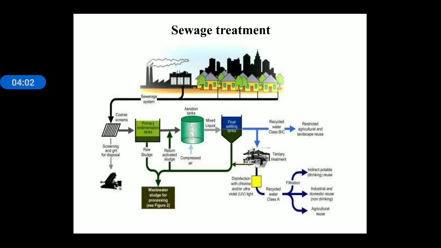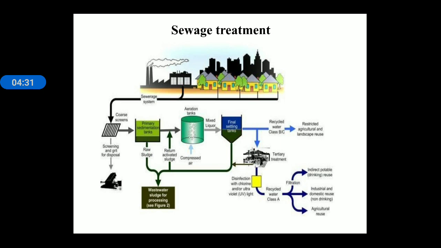Next is sewage treatment. Sewage treatment is a very effective method for the waste that is disposed of from our households. In sewage treatment, as we can see in the slide, household waste and some domestic waste as well as some industrial waste is collected in sewage. During sewage treatment, there are three steps: primary treatment, secondary treatment and tertiary treatment.